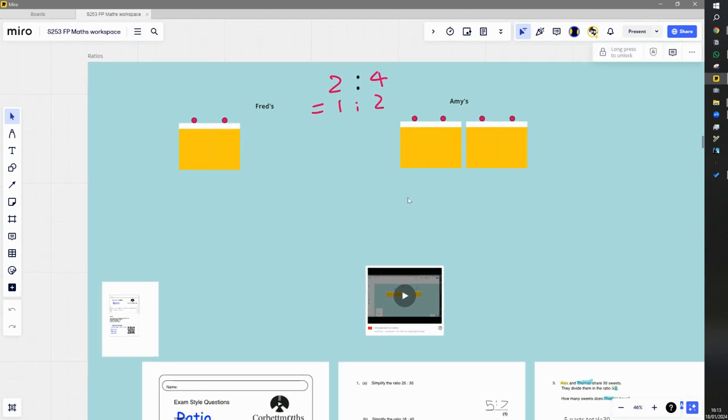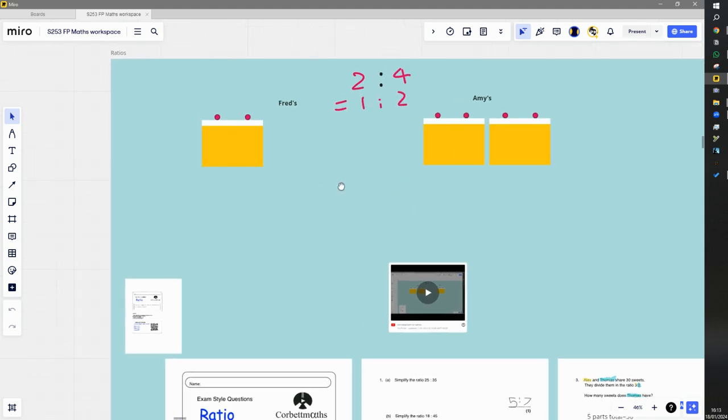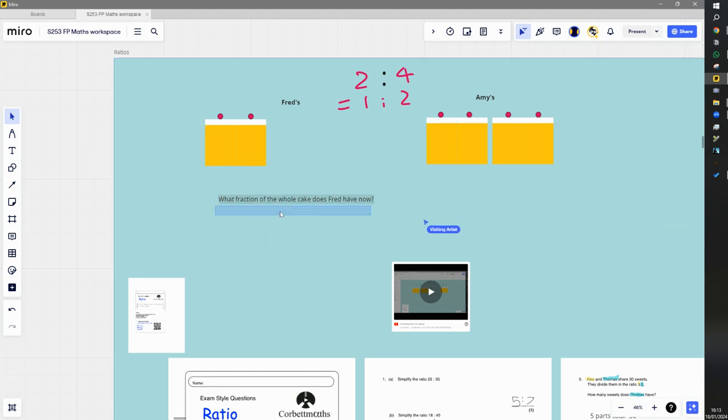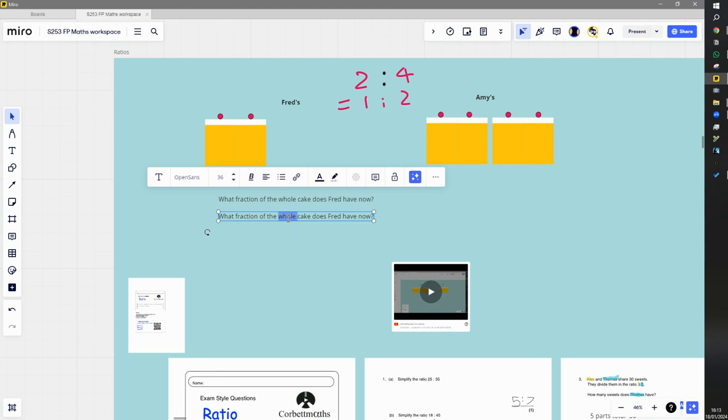Maybe we can ask a couple of questions here. So what fraction of the whole cake does Fred have now? And also, we can ask three questions here. We can ask, what fraction of the whole cake does Amy have now?